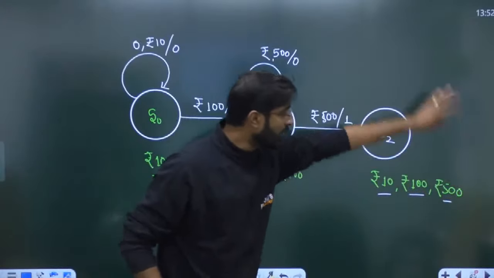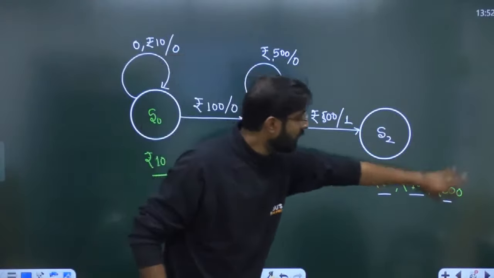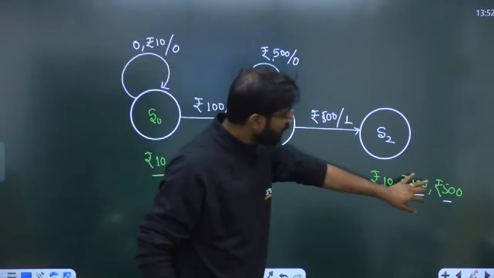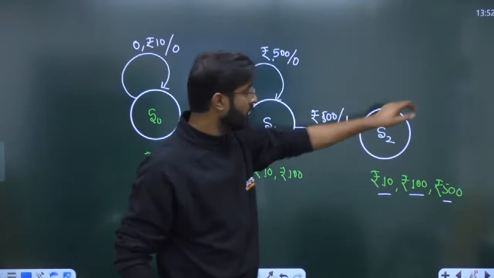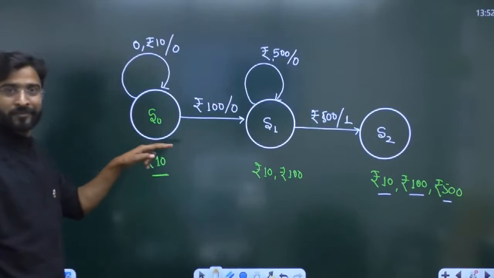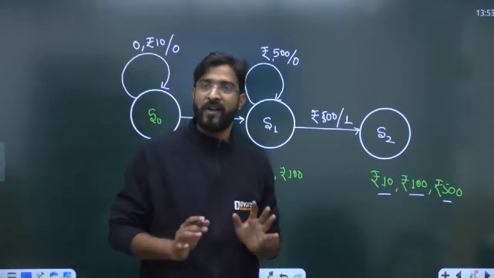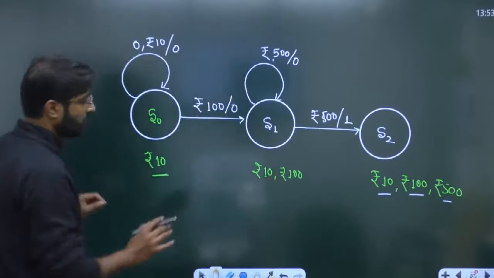Suppose anybody taken 500 back to you. You are in this state and 500 rupees back to you. Then you have to reach to this particular state. If 100 and 500 rupees back to you if taken, you have to again come to this state. Are you getting my point? So the state basically belongs to some particular values, right? Okay, sir, got your point. Now everyone try to understand how we are going to design it.